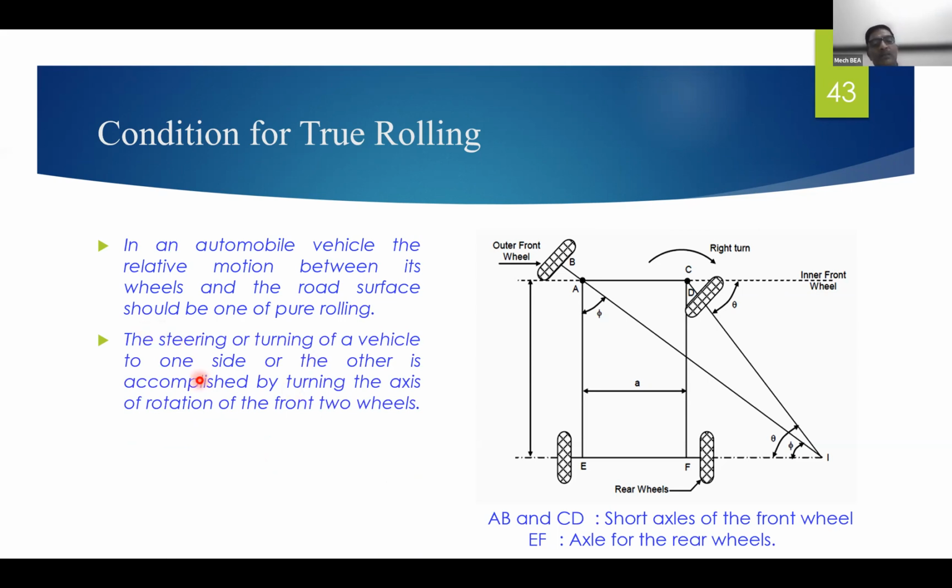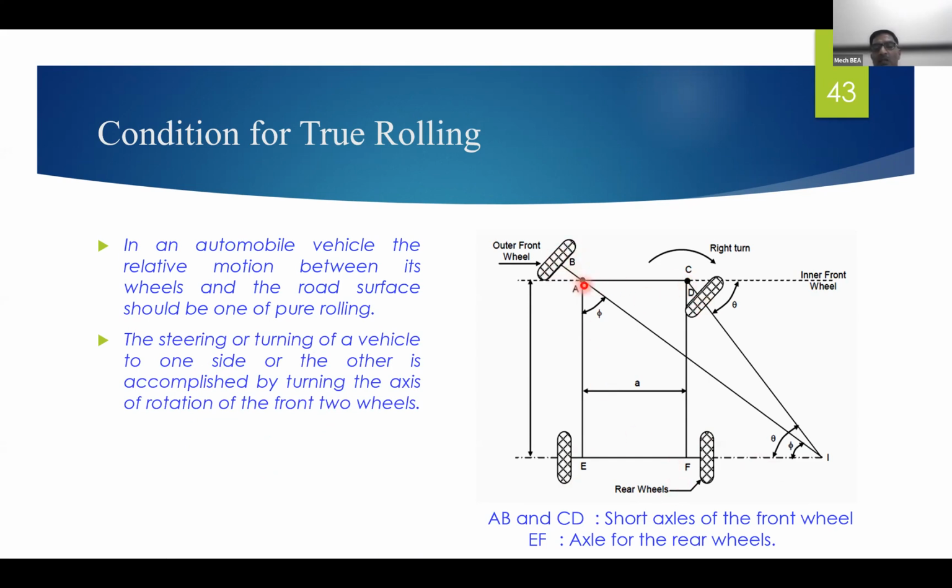Basically the steering or turning of the vehicle to one side or the other is accomplished by turning the axis of rotation of the front wheel. These are the rear wheels, these are the front wheels.